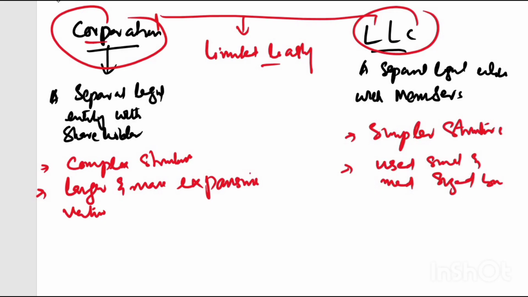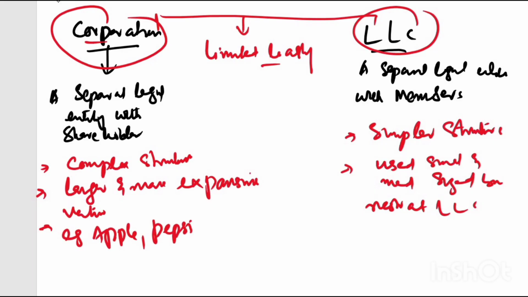A little like, say, a restaurant. I will give the example of a restaurant LLC. But here is the thing, it is different because the ownership is divided into shares, and this is a proper shareholding. Like for example, Apple company, and another company is Pepsi. So this is a corporation. But if you look into the restaurant or some small medium sized businesses, the ownership is typically held by the members, who have direct management control.